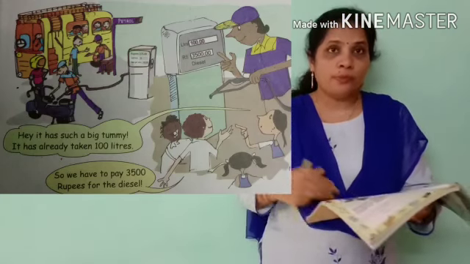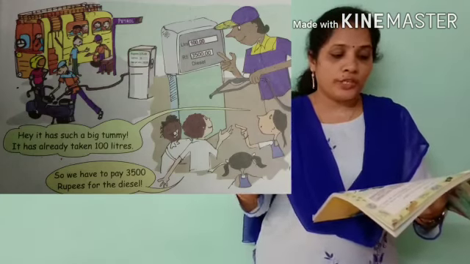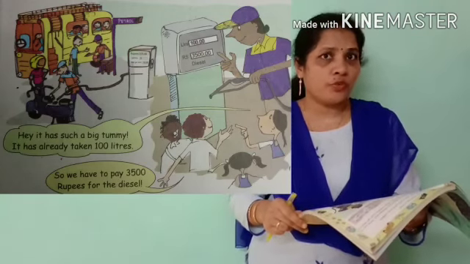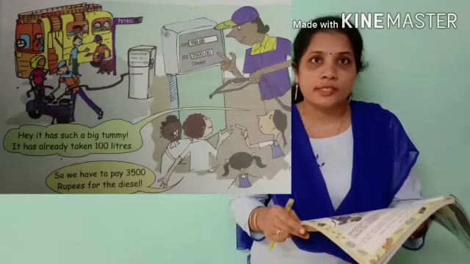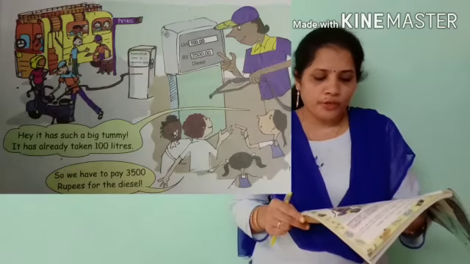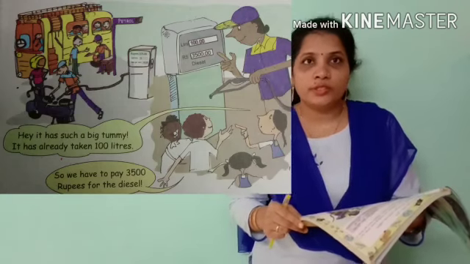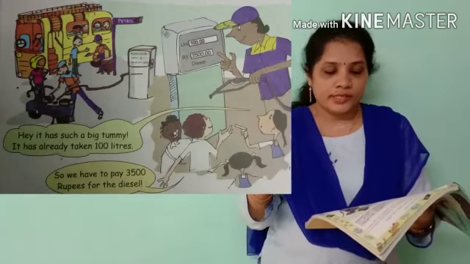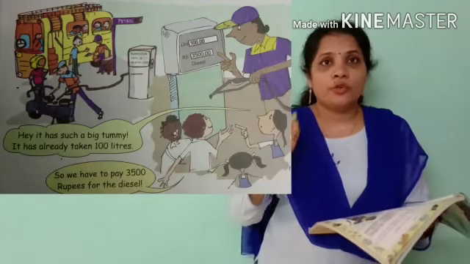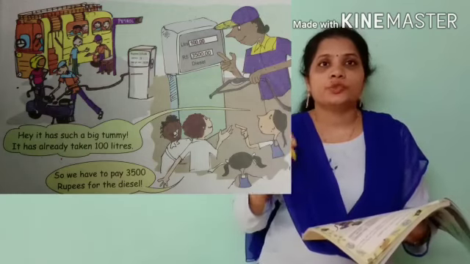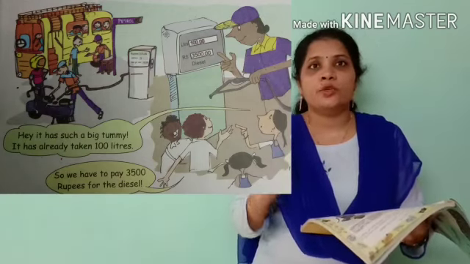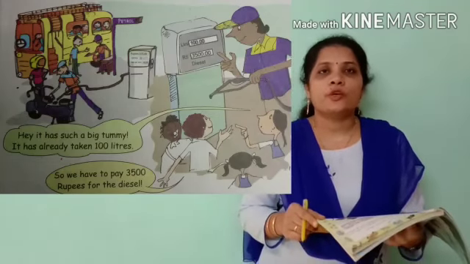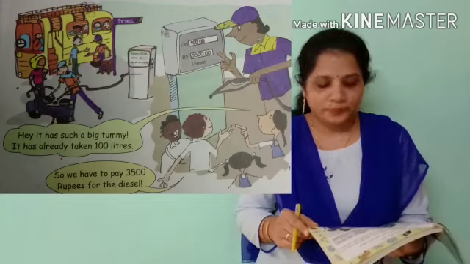Hey, it has such a big tummy. It has already taken 100 liters. So we have to pay 3,500 rupees for the diesel. Look in the picture and find the price of 1 liter of diesel. If 100 liters of diesel cost 3,500, then for 1 liter, 3,500 divided by 100, the answer is 35 rupees per liter.